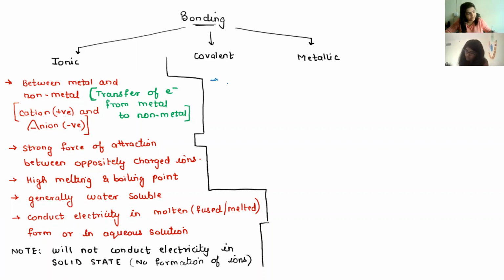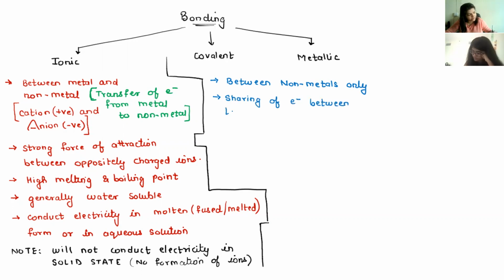So covalent bonding is between non-metals only. There is no metal involved in covalent bonding. In covalent bonding, there is sharing of electrons between the atoms.